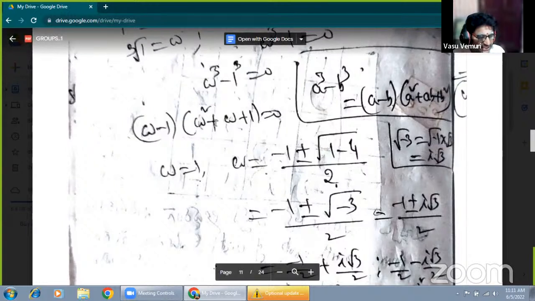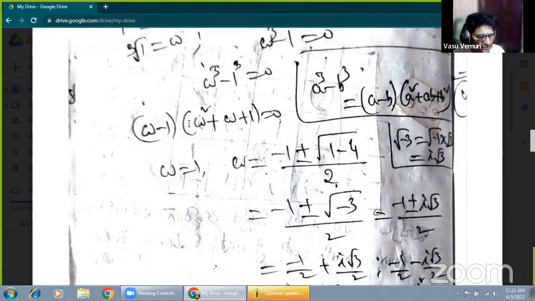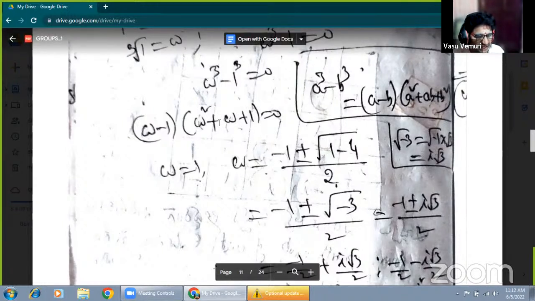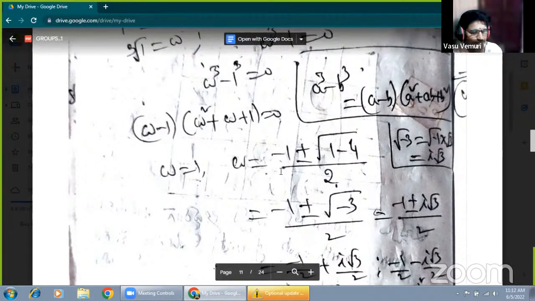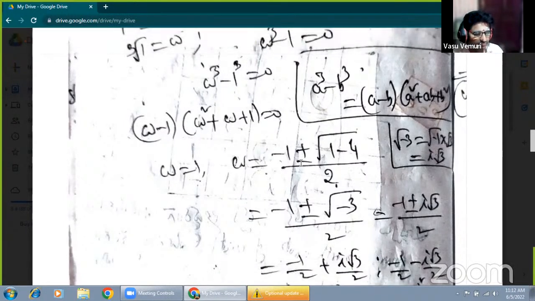This is of the form a x square plus b x plus c equals 0, where x means omega, a is the coefficient of omega square, b is the coefficient of omega, and c is the constant. Substituting, omega equals minus 1 plus or minus root of 1 minus 4 into 1 into 1, by 2 into 1.